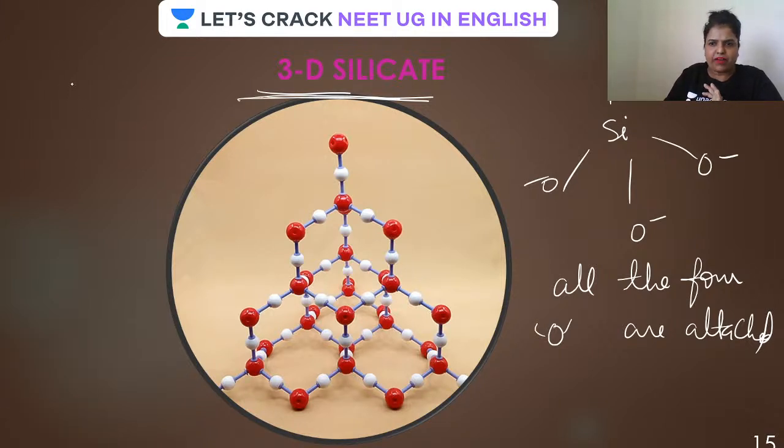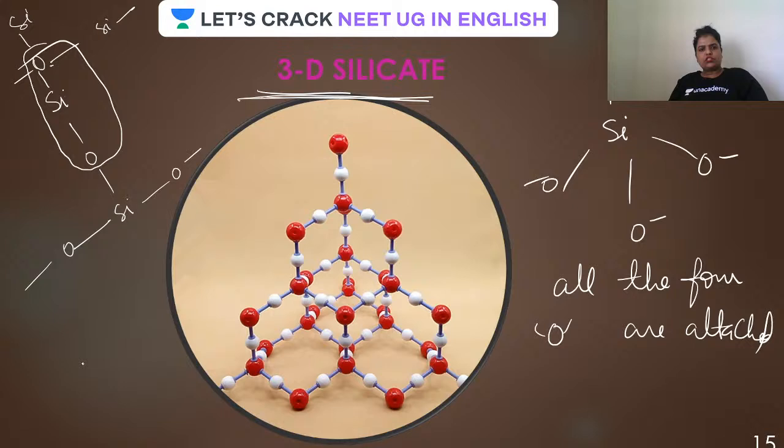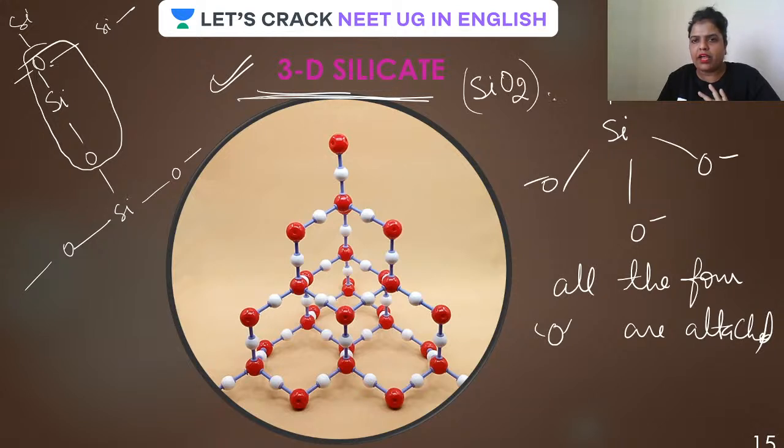So anywhere you will be finding the linkage like what? SiO. Okay. Si. Okay, guys. Is this clear? Are you getting it? This is how the linkage is there. Here, SiO and then Si. So you can see that anywhere, this is Si. So anywhere this simple unit is being repeated again and again. So simple representation, I'm repeating guys, simple representation of 3D silicate is SiO2 n times. Is that clear? SiO2 n times. N because polymeric form. Done.